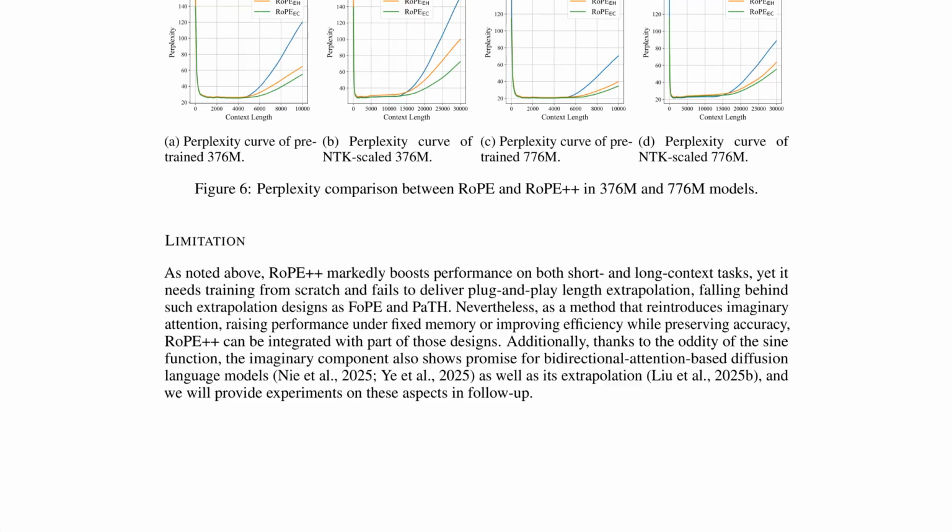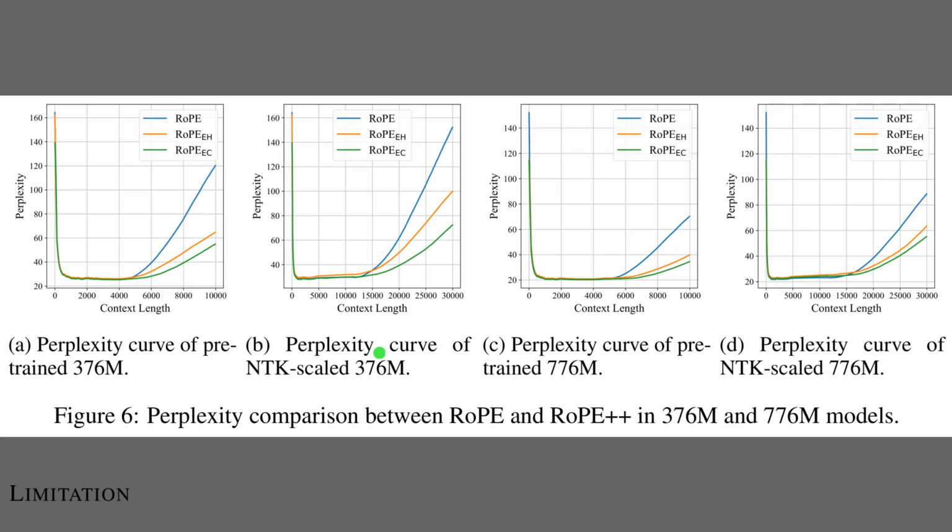Figure 6 shows how perplexity grows with context length, and it confirms that imaginary enhanced RoPE++ generalizes more gracefully beyond its training window. The four panels cover pre-trained and NTK-scaled versions of the 376 million and 776 million models. In each panel, the RoPE curve rises sharply once the context passes the stable range, while both RoPE++ EH and RoPE++ EC increase more slowly. This gentler slope means the imaginary attention variants remain more reliable when prompts stretch far past the usual limit.